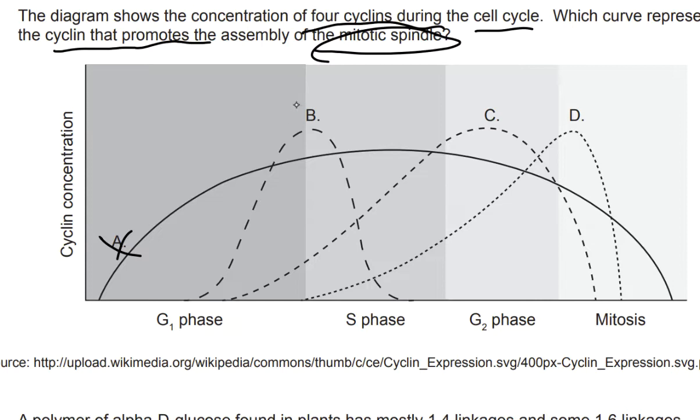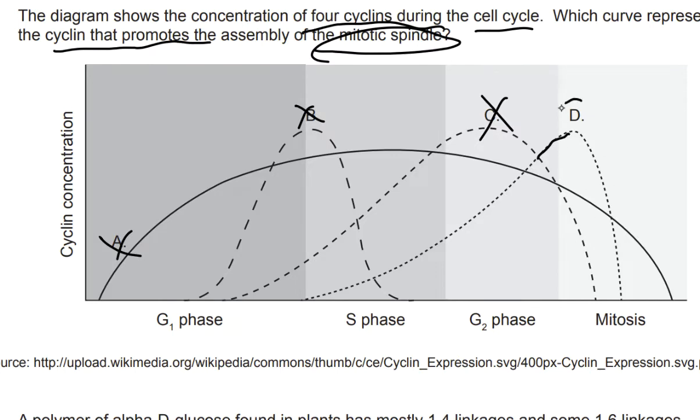It can't be B because it's already decreased by S phase. C might be tempting because it's increasing at G2 phase, but we see it's slowly decreasing before the mitosis phase, so it's not C, leaving D as our answer. And it makes sense because we have this constant increase towards the mitosis phase and the eventual decrease afterwards.